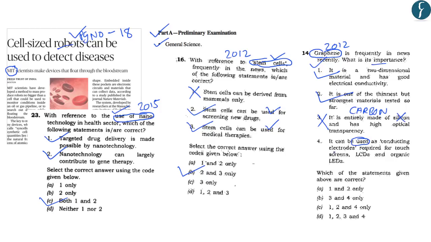And the fourth statement is related to the use of graphene. So it reads, it can be used as conducting electrodes required for touch screens, LCDs and organic LEDs. So this statement was also correct. So the correct answer in this case was C, that is 1, 2 and 4 only. So questions related to science and technology are generally about the importance of any technology or product which has been discovered or about the usage of such technology.